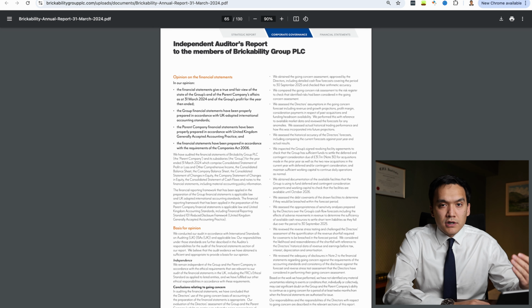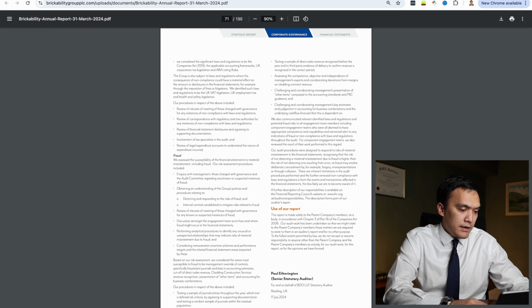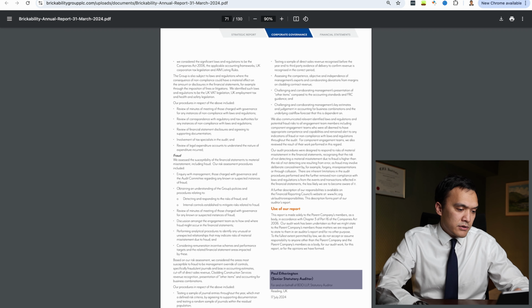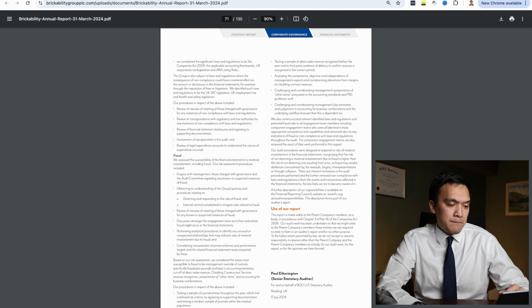Next I will check who was our auditor. So we go to page 71 and at the end we can see that the auditor is BDO. Ideally, your bank should have a list of audit companies who your bank is comfortable to work with. And let's assume that BDO is on that list.